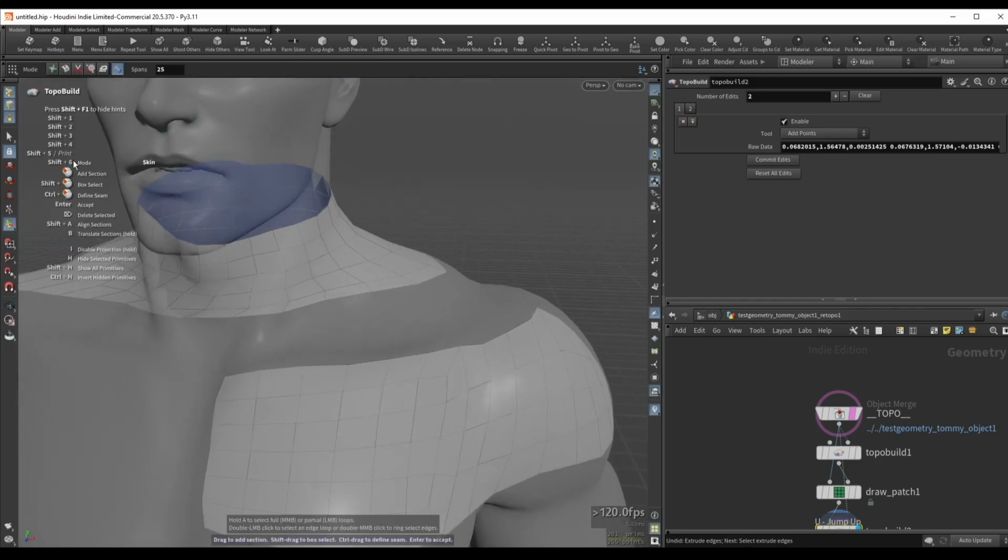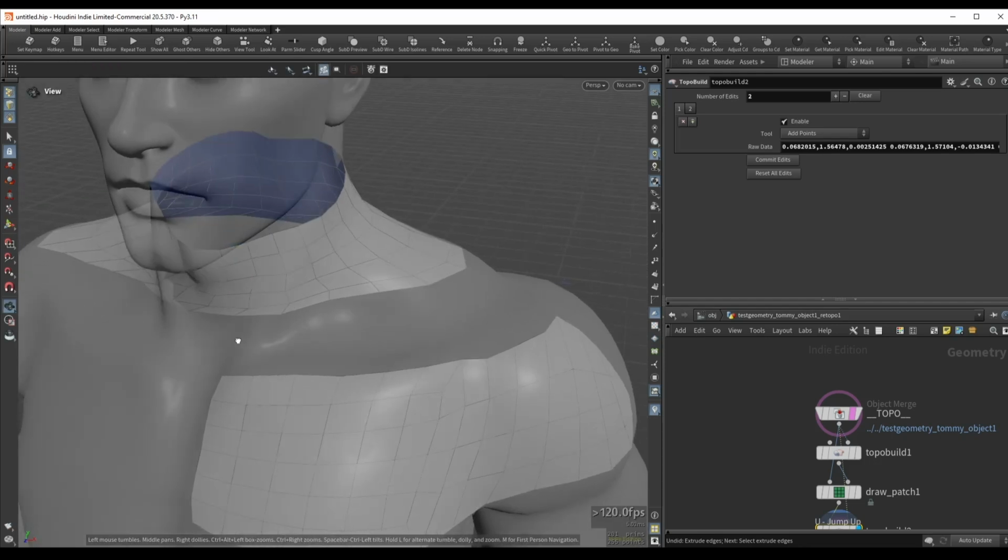Now we have some options here to bridge polygons, I believe. So if we go to Shift 1, here is a lot of stuff that we can do, but really this is kind of awkward to work with.